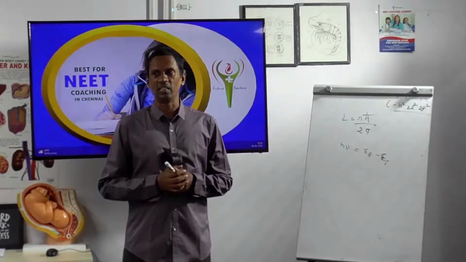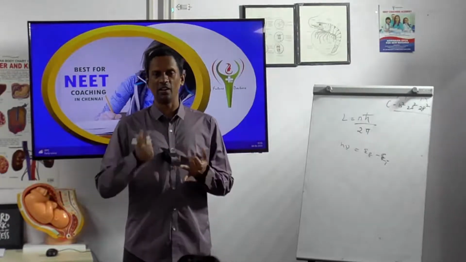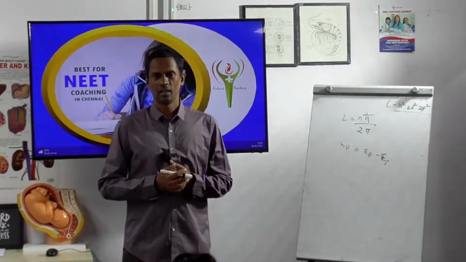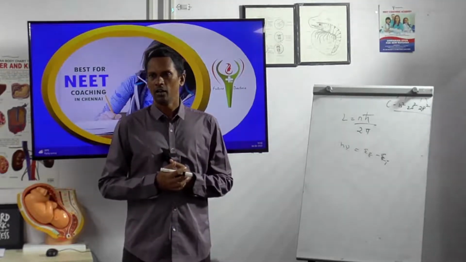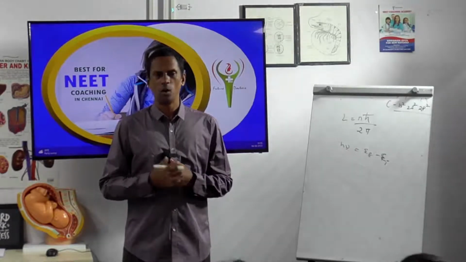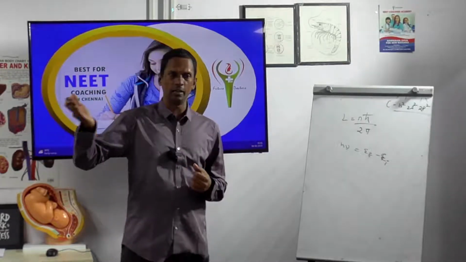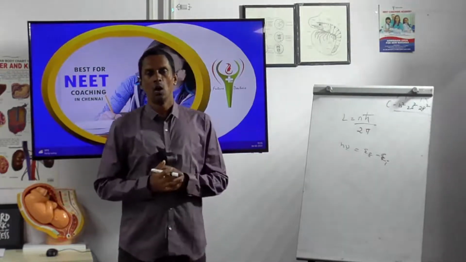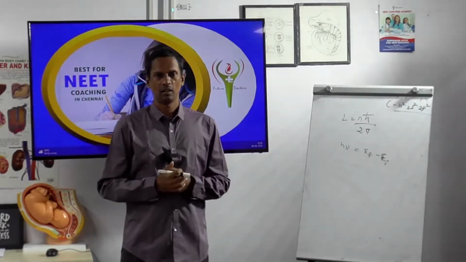Which is final and which is initial? That itself we have to tell. Which is final, which is initial, and which will be greater? An electron in the higher energy shell will fall into the lower energy shell. So which is EF and which is EI? Electron in the final energy.